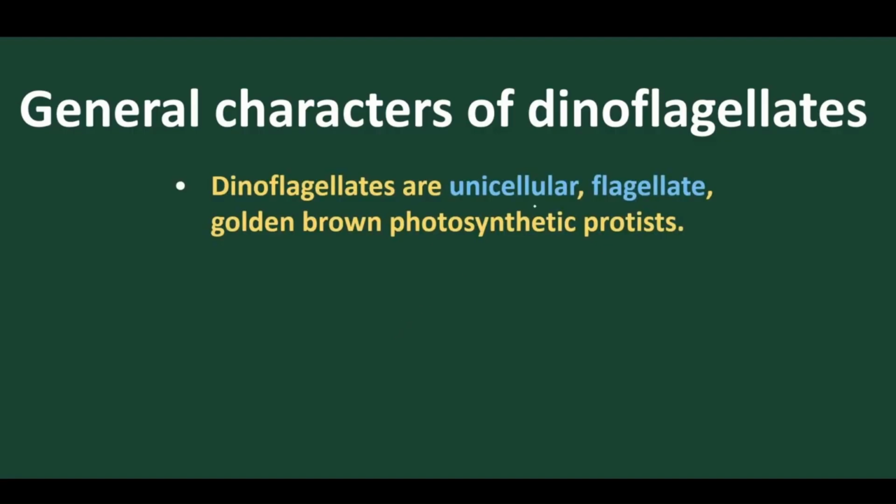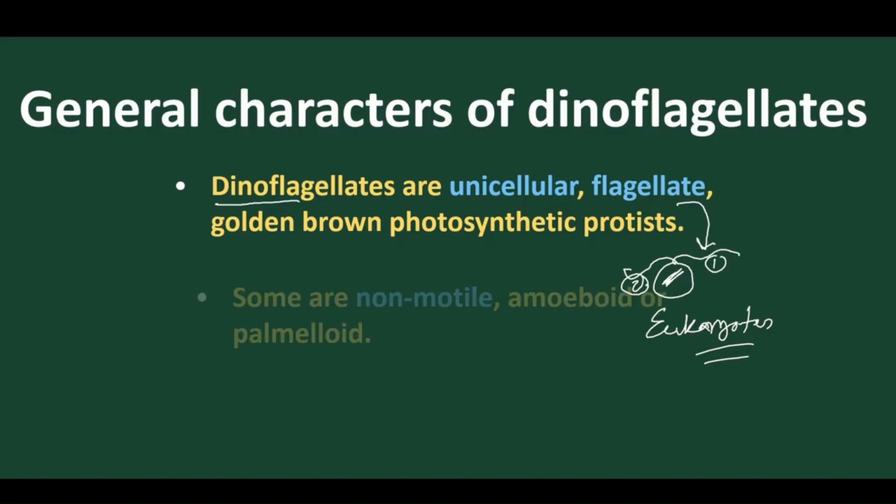Now let's move on. These dinoflagellates are mostly unicellular and contain flagella. Got it? So these are called unicellular flagellated protists. Why are they called dinoflagellates? Because they have two flagella: flagellum 1, flagellum 2. So these are the golden brown photosynthetic protista which are unicellular eukaryotes. These are unicellular and also eukaryotes, having two types of flagella present.